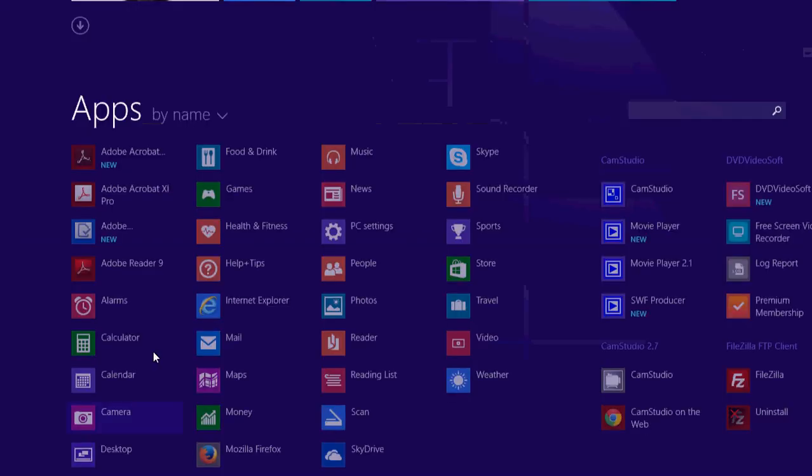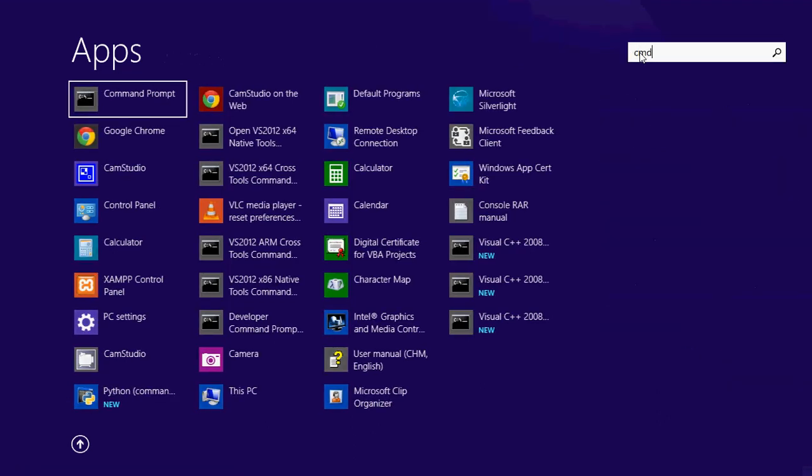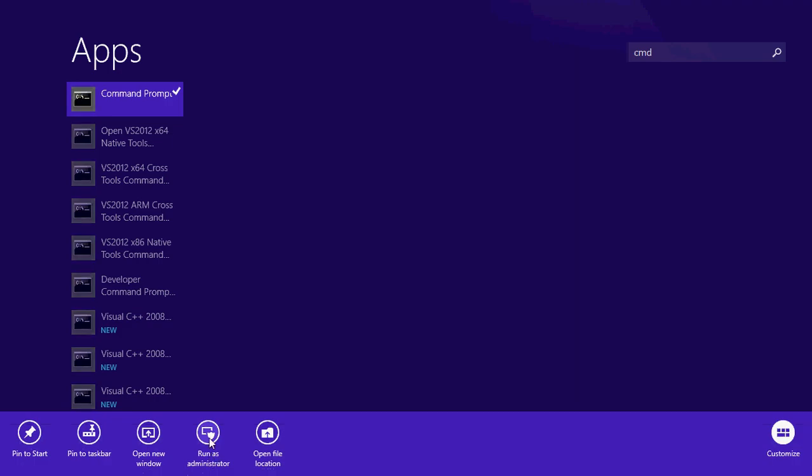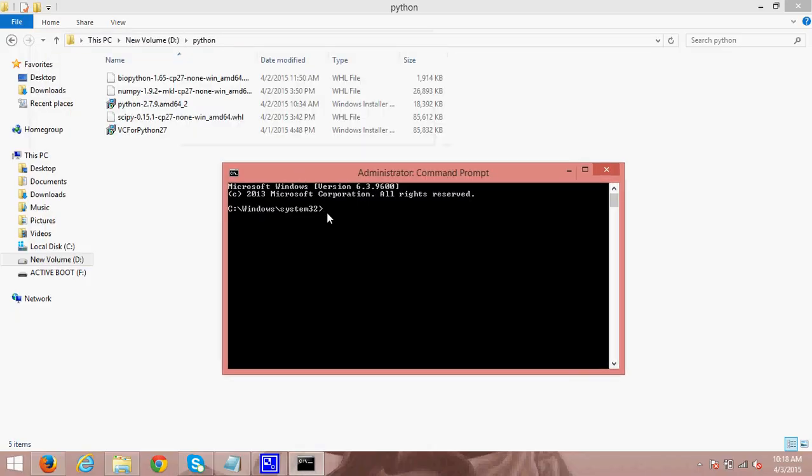Now we move on to the CMD. Right click on the CMD and run as an administrator. Now press cd twice.